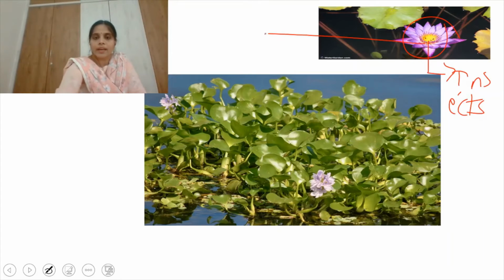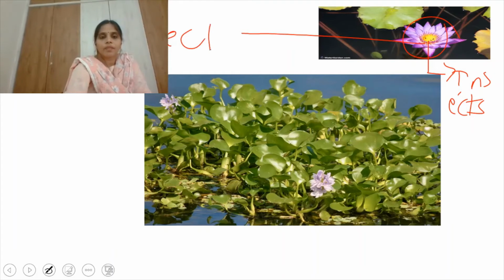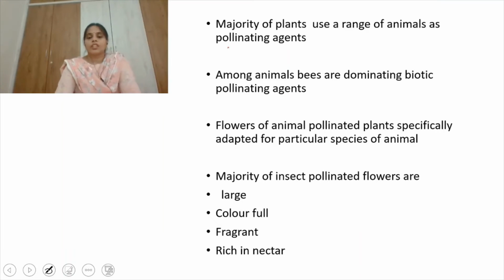Or else I'll write here insects. Right. Next one. So you know abiotic factors. Pollination by abiotic factors is maximum. Majority of the plants use a range of animals as pollinating agents. Among animals, bees are the dominating biotic agents.